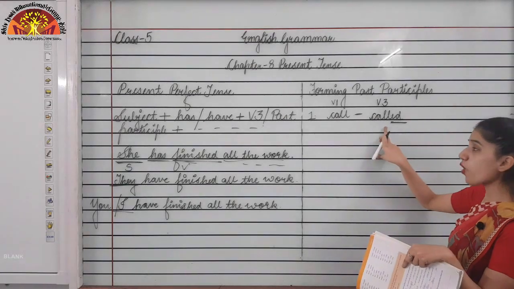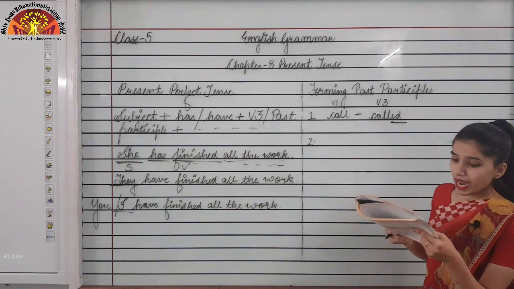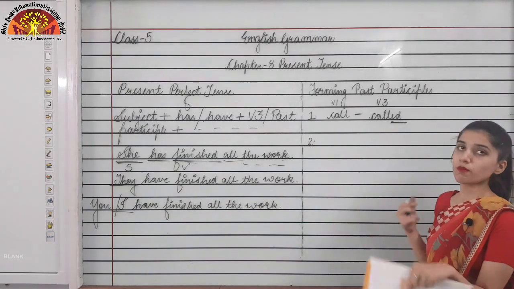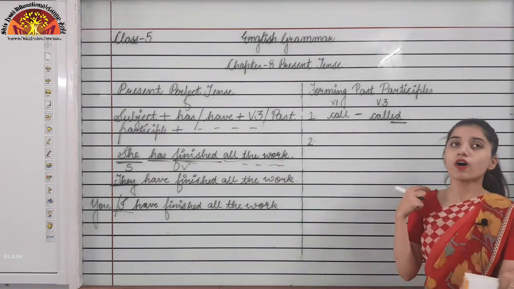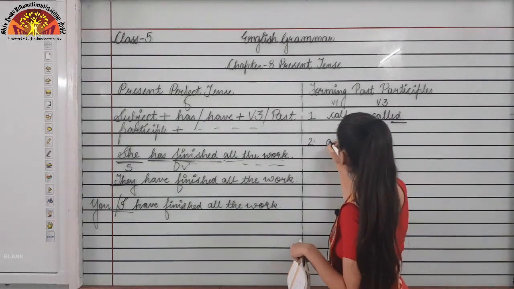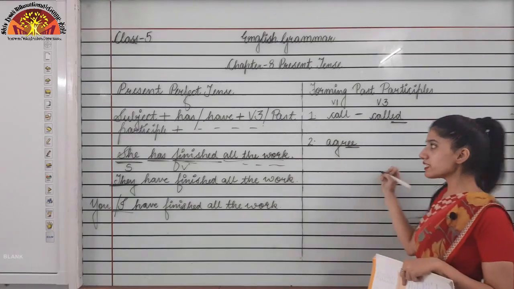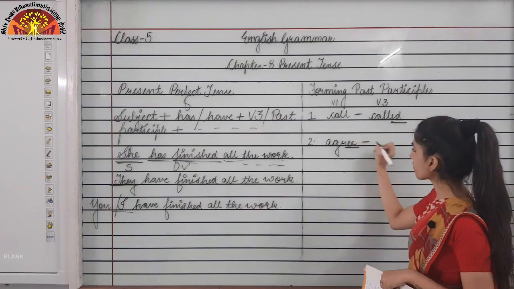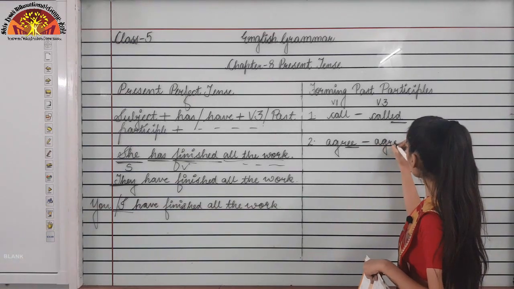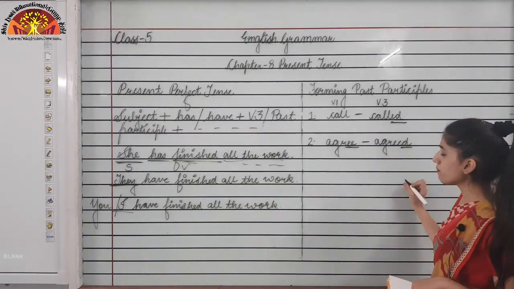It becomes called. Now talking about the second kind of way: add d to most verbs ending in e, double e or ie. There are some of the words that end with e or double e or ie. If I write the word agree, it is ending with double e. So with these words we will just add d in the last to form the third form of the verb. We just added d in the last, isn't it?